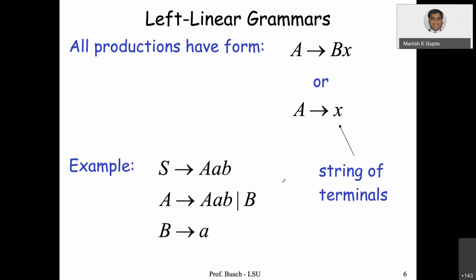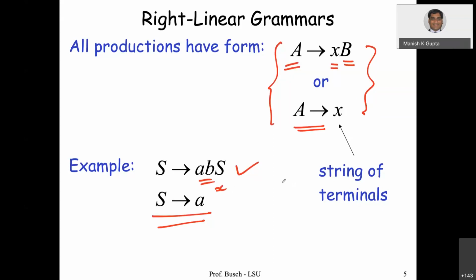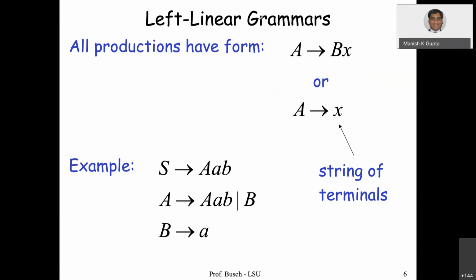Similarly, we can define left linear grammar. In right linear grammar, you see B is on the right hand side of the sequence of terminals. When it is on the left hand side, it is known as left linear grammar. For example, in this, A is on the left, you see, right? So this is known as left linear grammar.